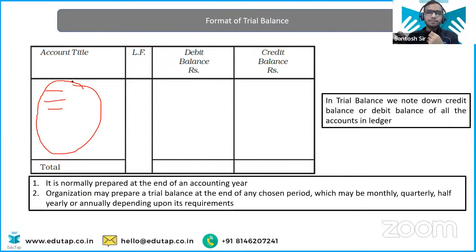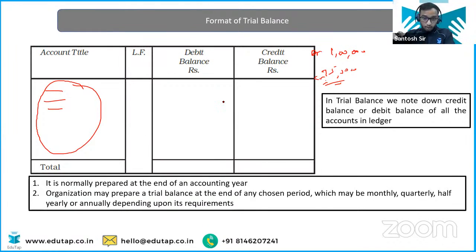Similarly, for the salary paid, obviously we are paying salary, so it will be credited, right? So we will say credit balance is there. Matlab, how much credit is more than that of debit. Okay? And whatever is that amount of balance, that we are going to directly enter into our trial balance. Only the balance amount, not the complete amount. I'll give you an example. Suppose the total of the debit side of the cash account is 1 lakh rupees. Total of the credit side of the cash account is, suppose, 75,000. You will say cash account has the debit balance of 25,000.